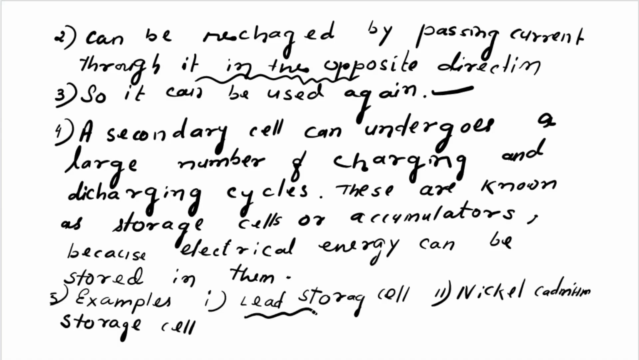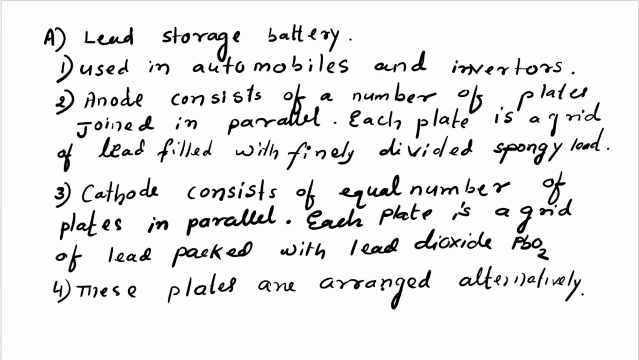What can be used as a storage cell? That means it is a secondary one, because it undergoes a large number of charging and discharging cycles. So what are the examples of primary cell and what are the examples of secondary cell or secondary battery? Lead storage and nickel cadmium storage cell.